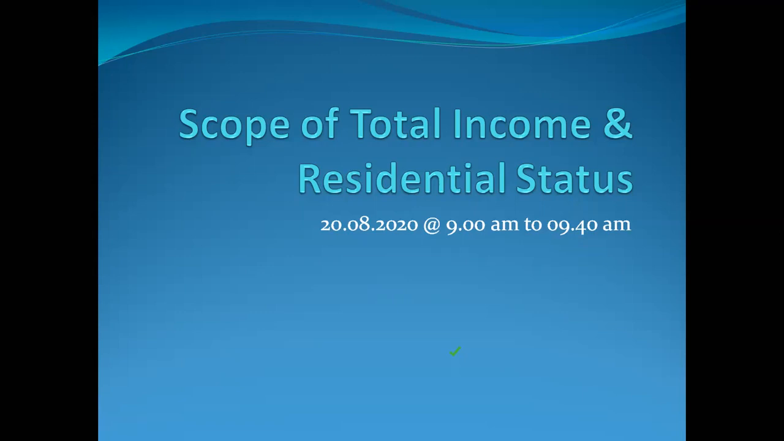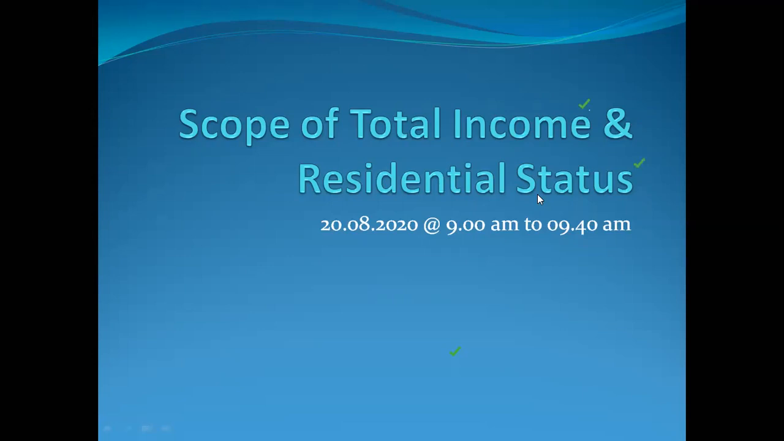In the 10 mark questions, they can ask about the scope of total income. Residential status they can ask in the 5 mark questions, and scope of total income they ask in the 10 mark questions. Okay, now we can move on.